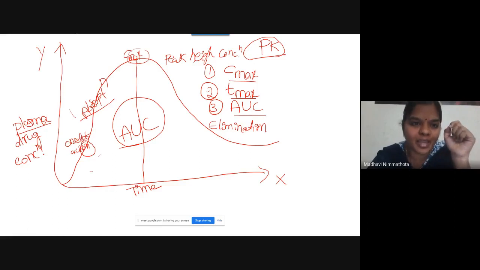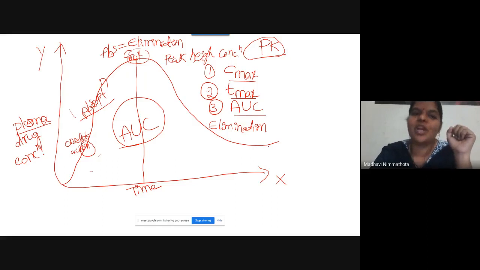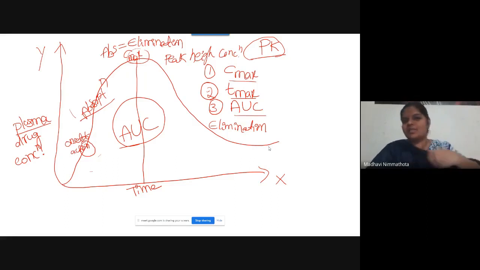Both are equal. At the Cmax, your absorption is equal to elimination. In the absorption phase, your elimination will be less. In the elimination phase, your absorption will be less. Very simple. You just concentrate on what I am telling. So this is about the Cmax.